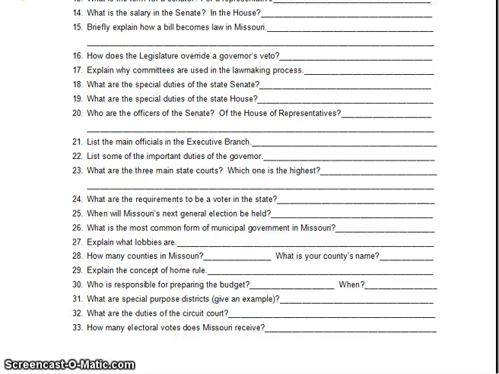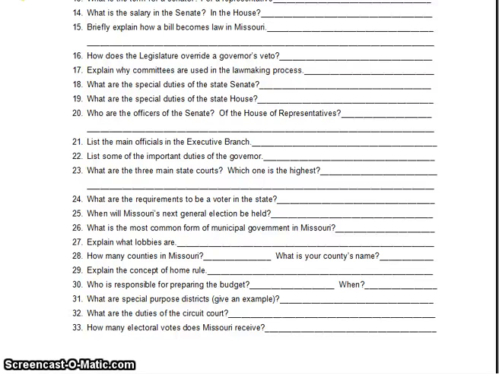29, explain the concept of home rule. Home rule is just power given to local governments to determine their own affairs. That's all that is. Home rule came down probably about 1945, and says, hey, you want to decide your own issues on the local level? That's fine. You don't need to get approval from Jefferson City or from the state government.